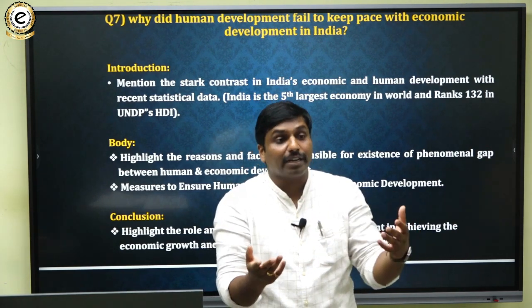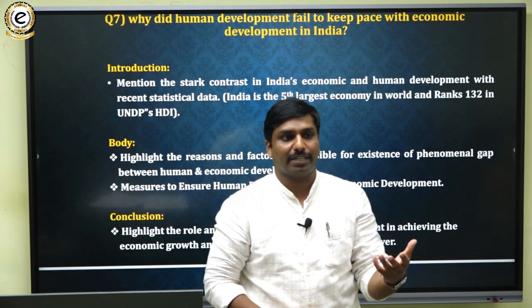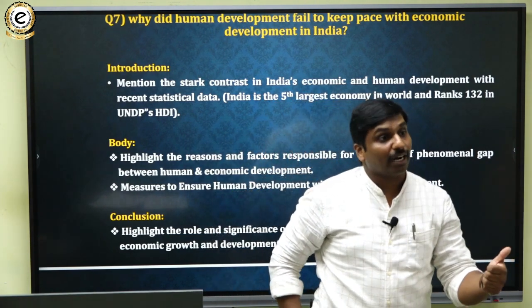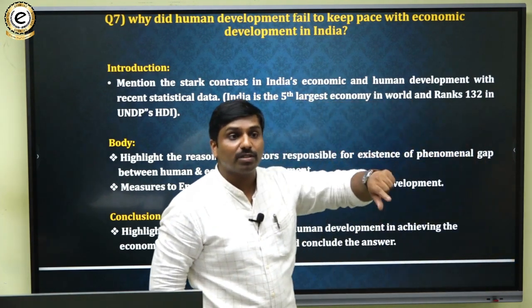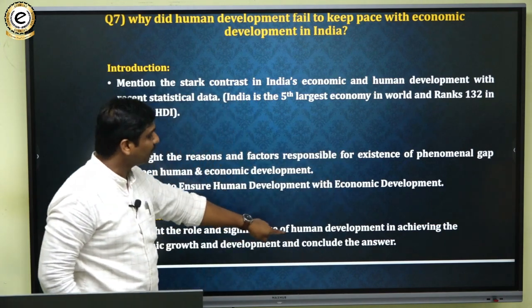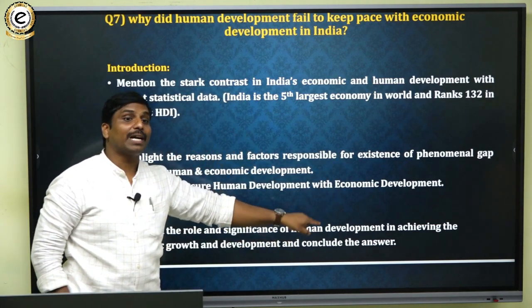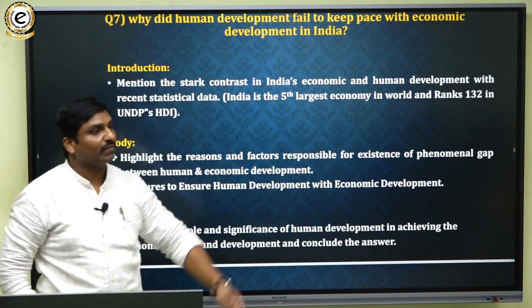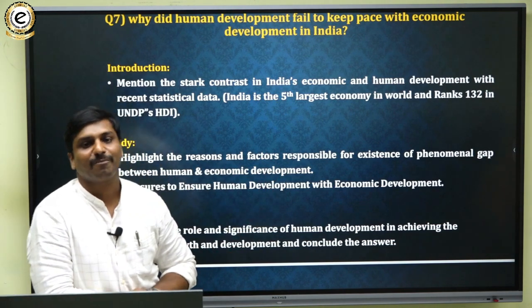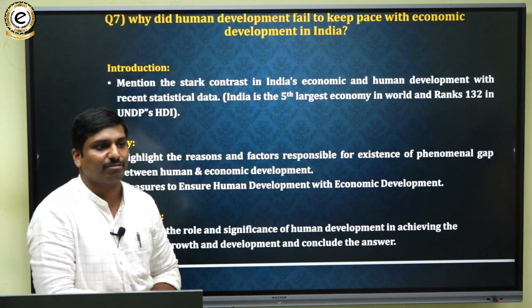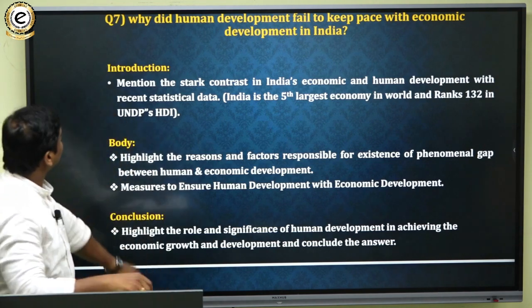All of these things are linked with human development. So in order to achieve the sustainable development goals, it is very important to focus on human development and its various aspects. That's how you have to mention it and conclude. Okay, so that is one important thing.